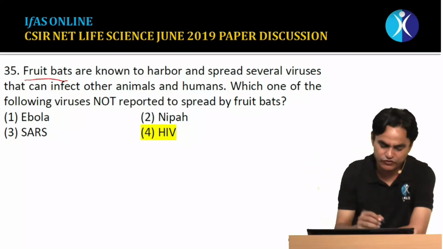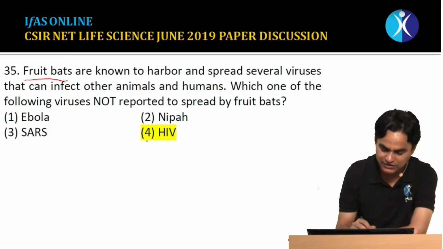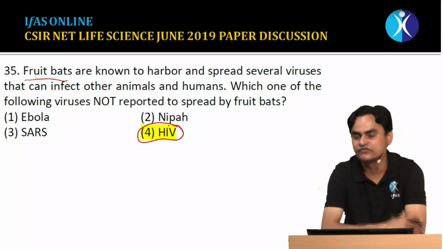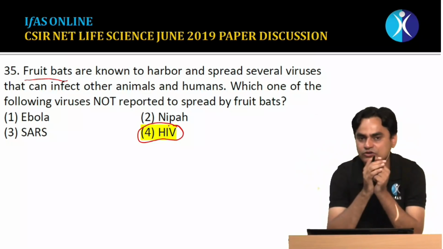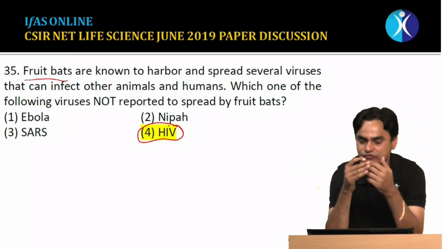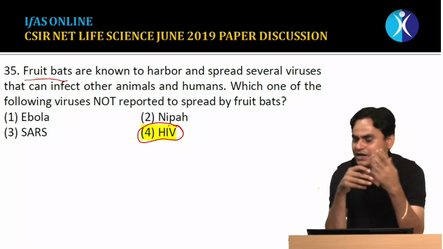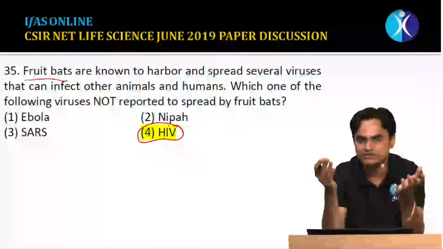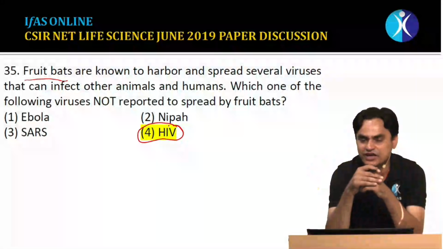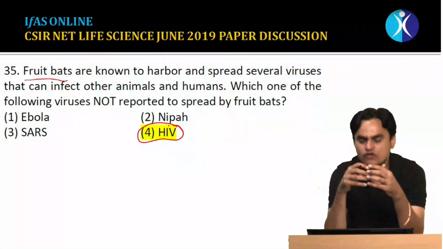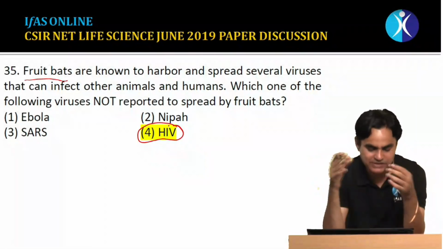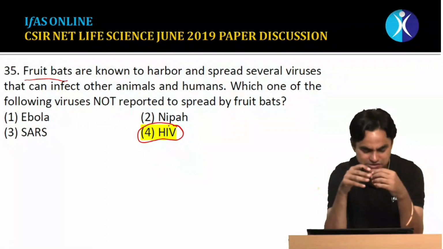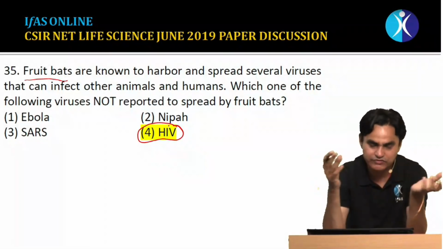Now that is straightforward, because even if you don't know anything, you know that HIV is a blood-borne virus. When infected blood comes in contact with the blood of another person by any way, through a needle, syringe, blood transfusion, or some other activities, then there is a transmission of HIV. There is no role of fruit bats in the transmission of HIV. Fruit bats are able to transfer viral diseases like Ebola, Nipah, or even SARS.